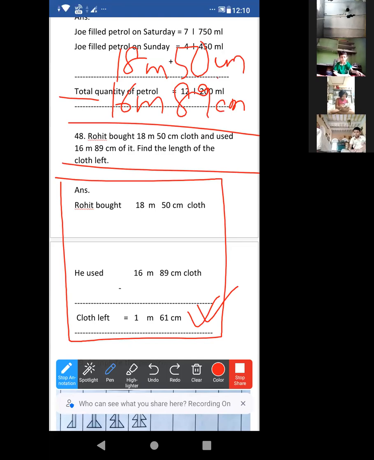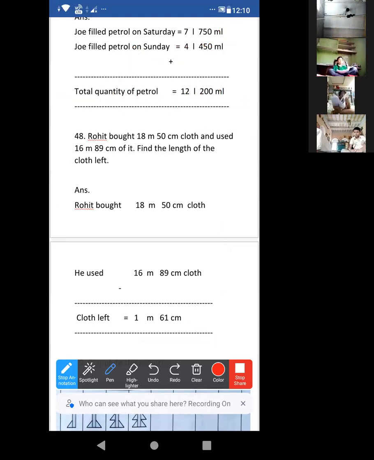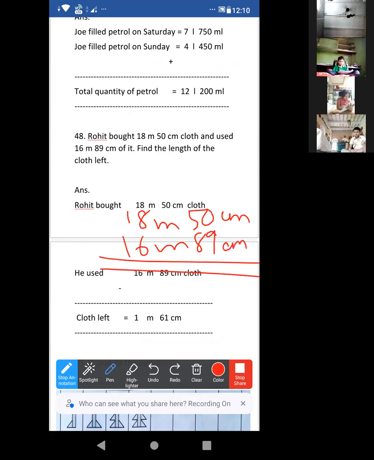Here it is 9, it is 0, so we have to consider this 10. Now 9, after 9 count up to 10, it will be 1. As we borrowed 1, 5 will become 4.